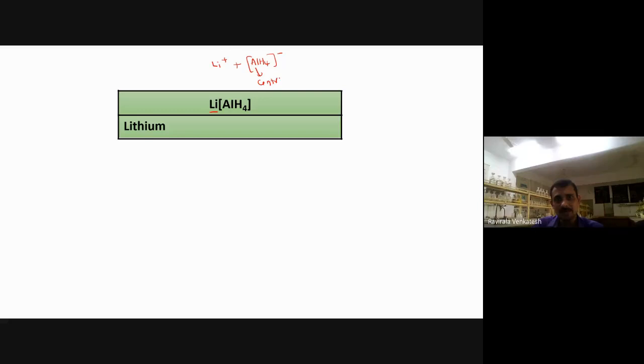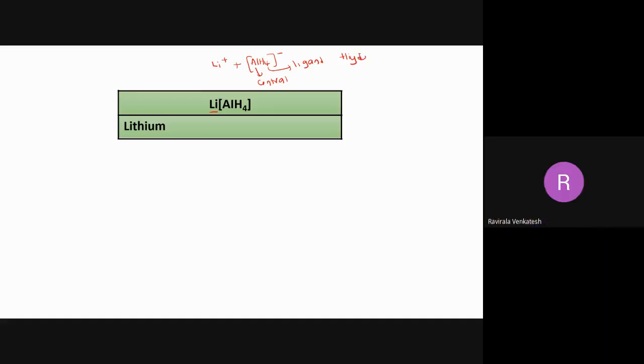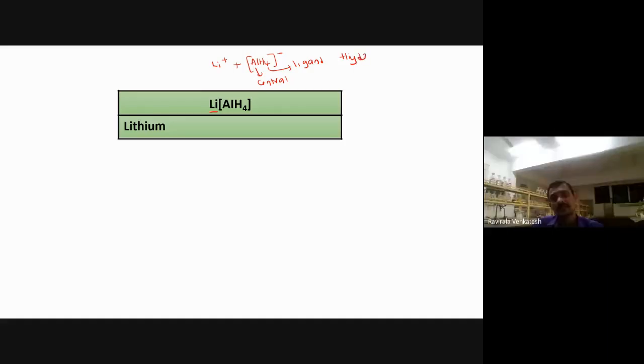This one is actually the ligand. What is the ligand here? Hydride. Now this is called a negative ligand, so we have to call hydride as hydrido here. How many are there? 4 are there. So 4 means tetrahydrido.